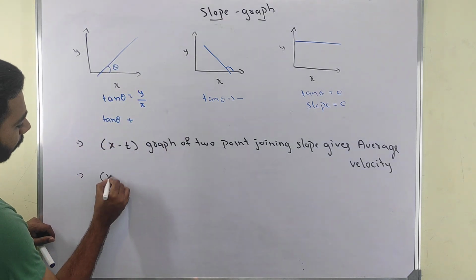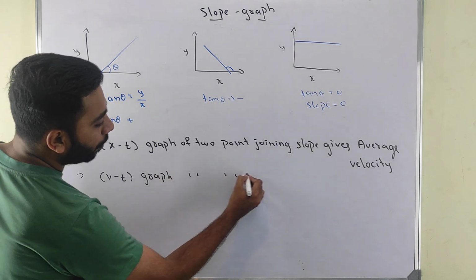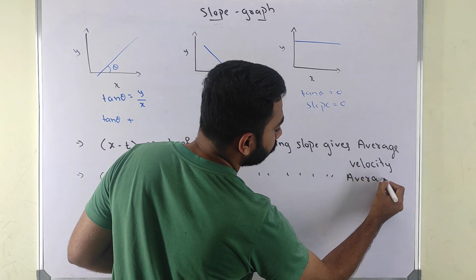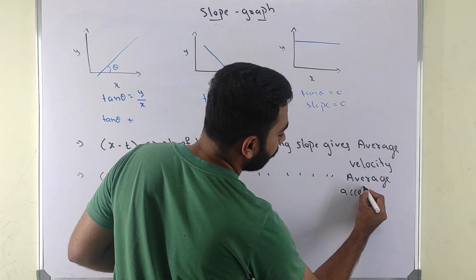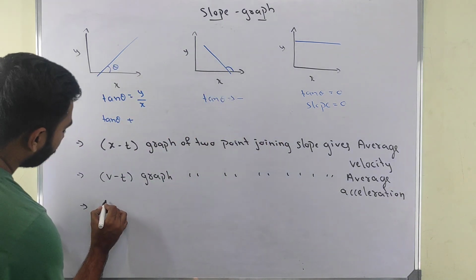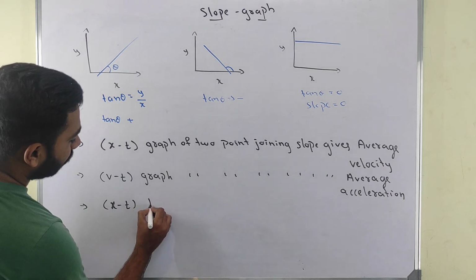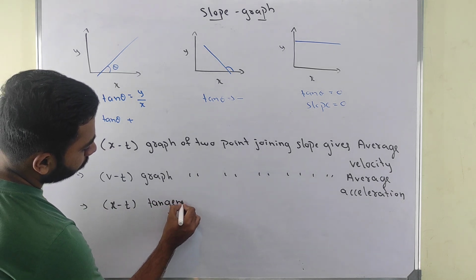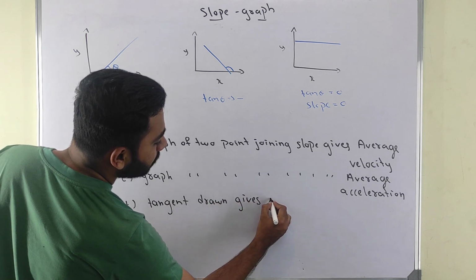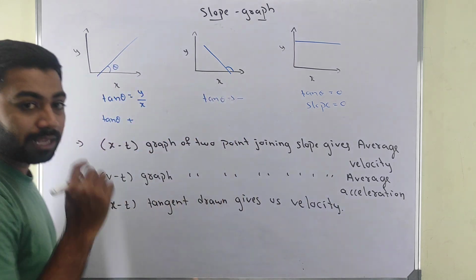Then next one, in the velocity time graph, the slope of the line joining 2 points gives us average acceleration. The next one, write down kindly: in the xt graph, the distance time graph, the tangent drawn gives us velocity, instantaneous velocity you can say.